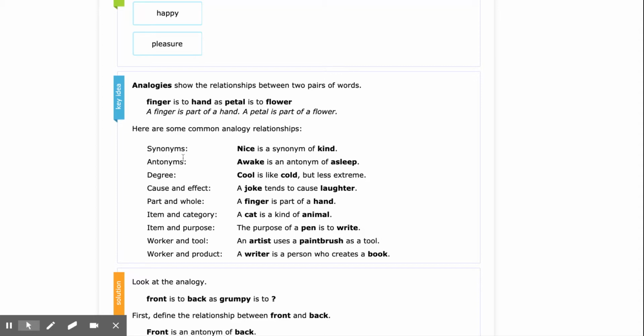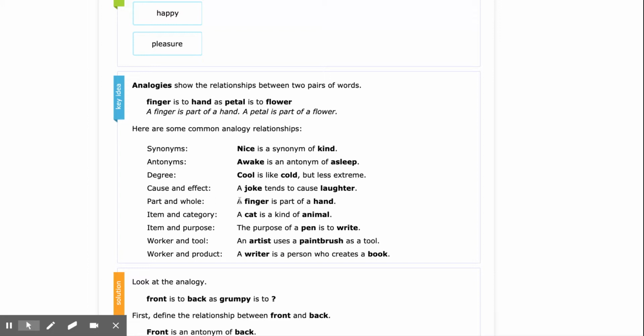Sometimes analogies will be synonyms. Here's an example. Nice is a synonym of kind. They mean the same thing. Antonyms. Awake is an antonym of asleep. They have opposite meanings. Degree. Cool is like cold, but less extreme.